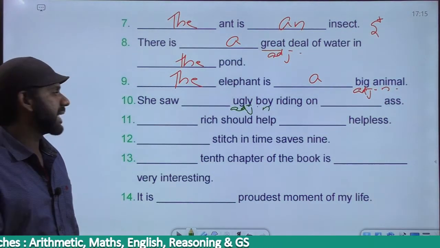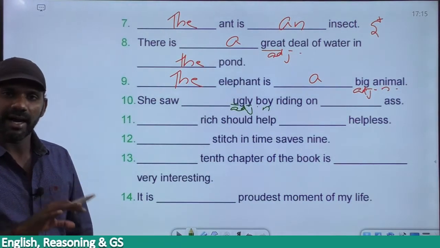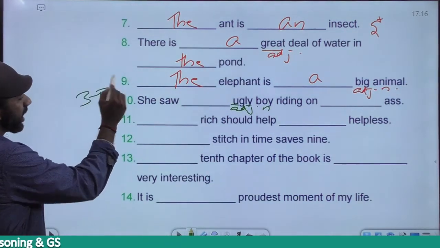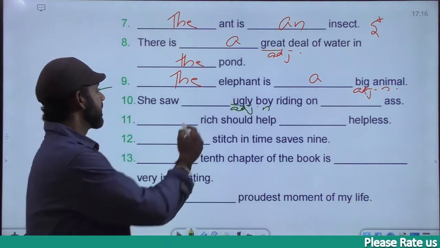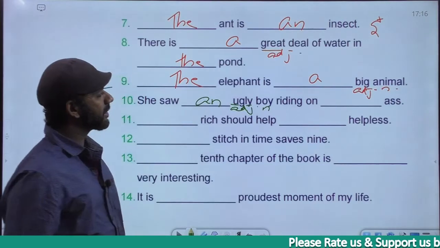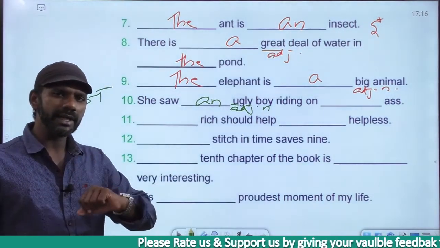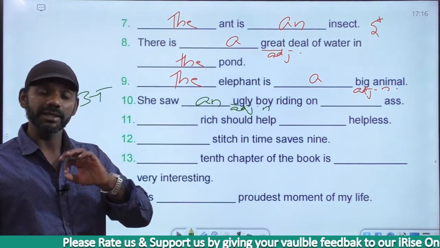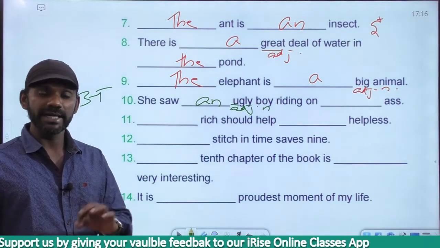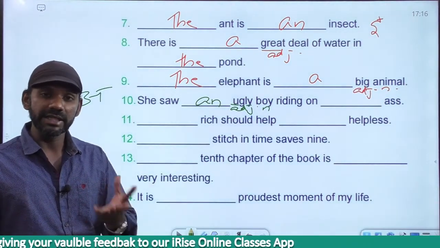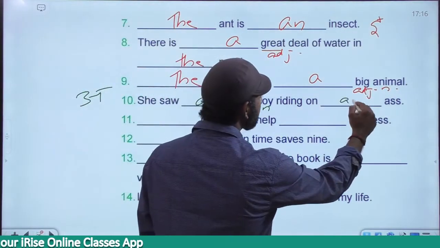U is a vowel letter. Forget about it. This word is pronounced as ugly. Ugly, the first sound is a, so we cannot use a, we have to use an. She saw an ugly boy riding on a bike. Now here I saw him riding on the bike. I saw him riding a bike, or I saw him riding the bike. I saw him riding a bike. I saw him driving a car, etc. So she saw an ugly boy riding on an s.